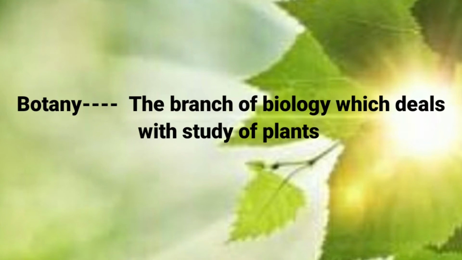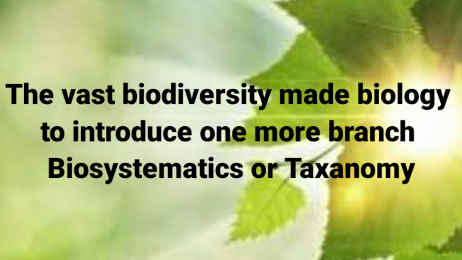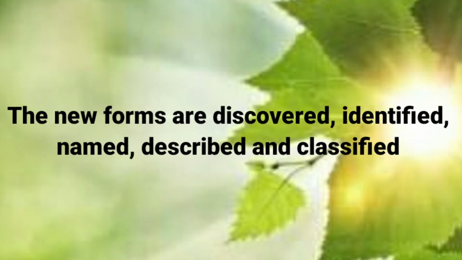Even though there are two main branches, the vast diversity of organisms made biology introduce one more branch by name biosystematics, or we call it taxonomy. Okay, children, the new branch is biosystematics or taxonomy, where the new forms are discovered, identified, named, described and classified.